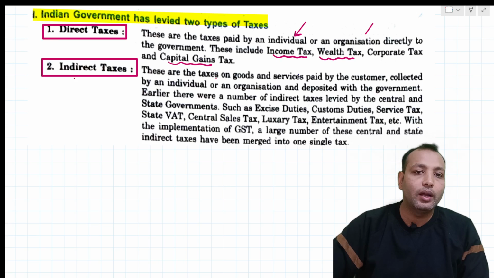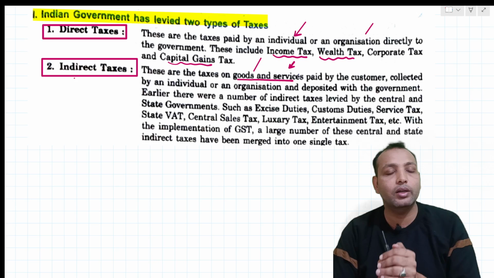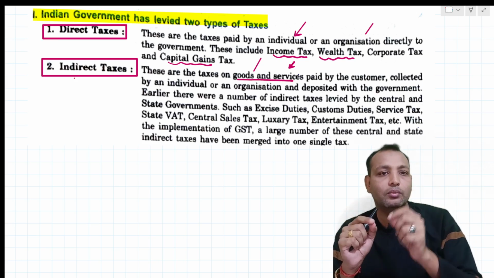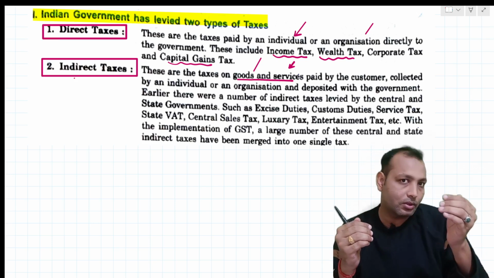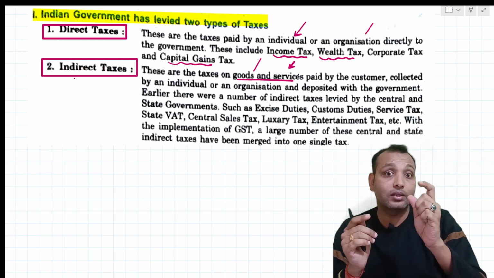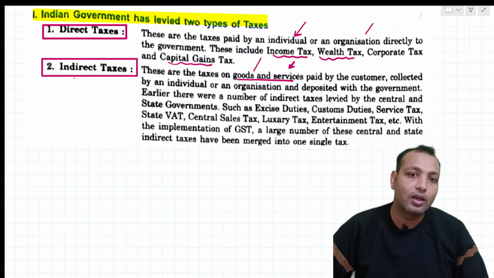Indirect tax, so these are the taxes on goods and services. Here, goods and services means if you go to the market and purchase salt, and it costs 10 rupees, then some percentage is given to the state government and some percentage to the central government. That is indirect tax. These are taxes on goods and services paid by the customer and collected by individuals.